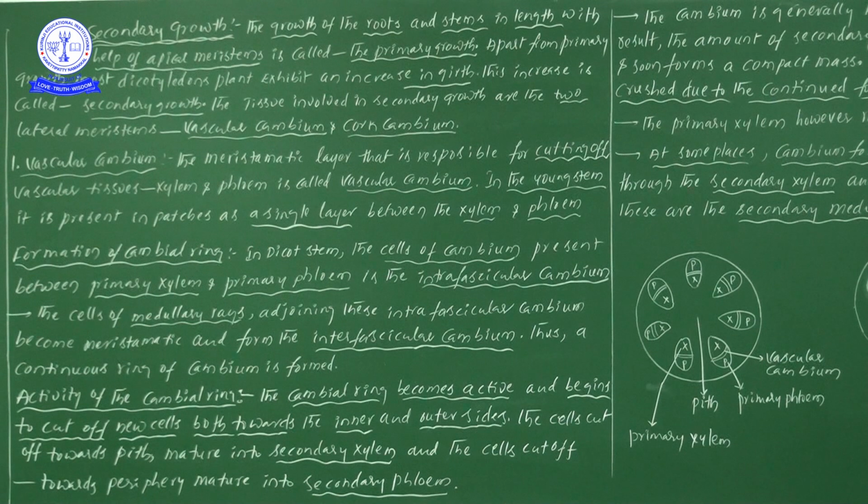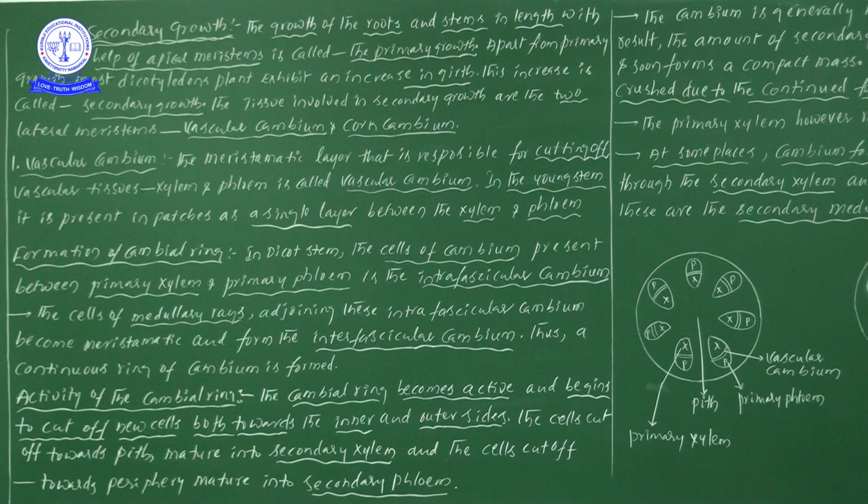So, my dear students, one point you have to understand here. The vascular cambium is the cambium situated between the xylem and phloem, as we have seen in previous videos, no? That particular cambium only helps in secondary growth for the increase of its girth.